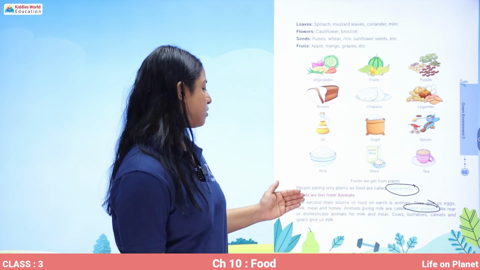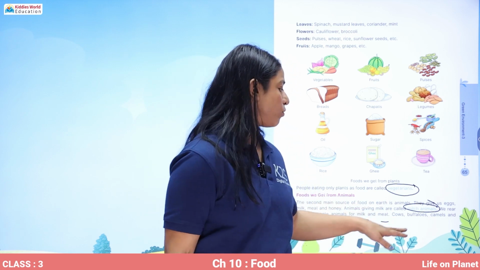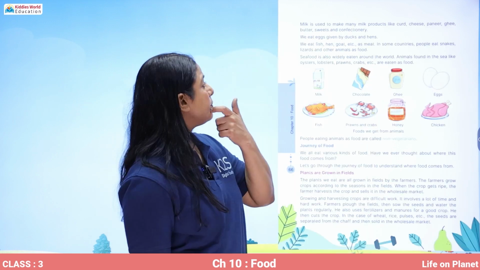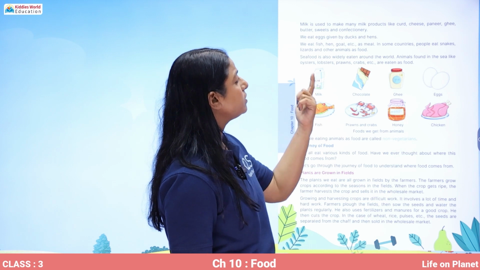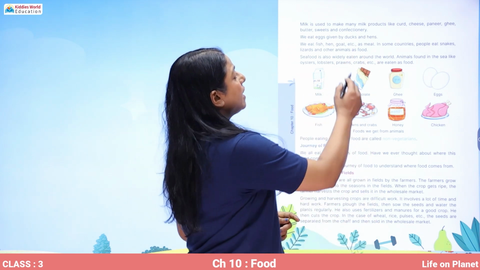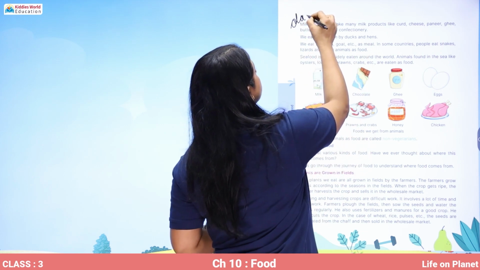So we rear or domesticate animals for milk and meat. Cows, buffaloes, camels, and goats give us milk. Milk is also used to make many milk products like curd, cheese, paneer, ghee, butter, sweets, and confectionery, and they are called dairy products.